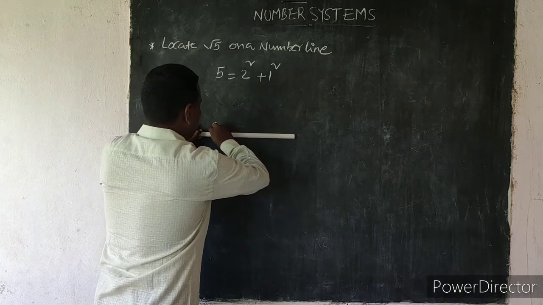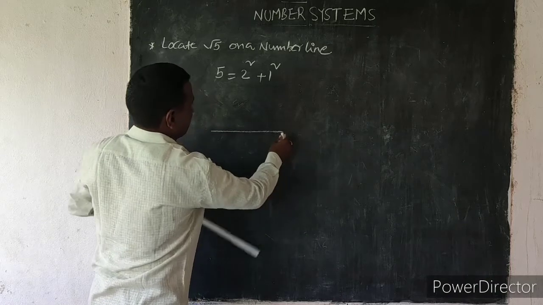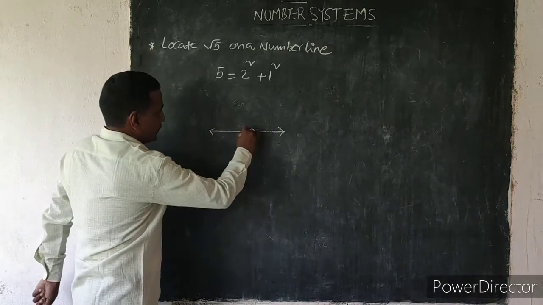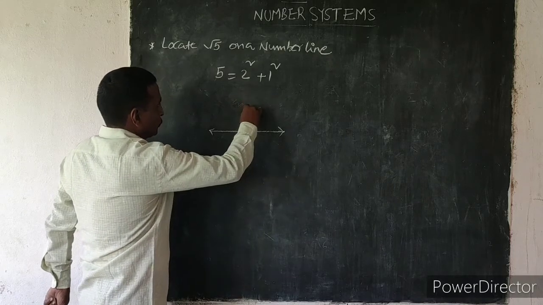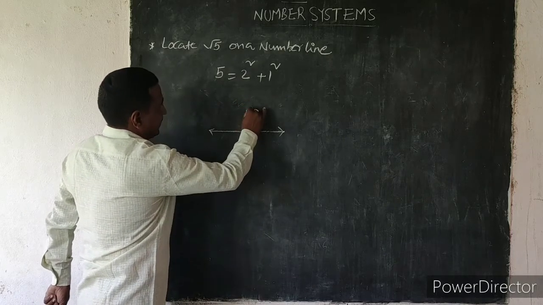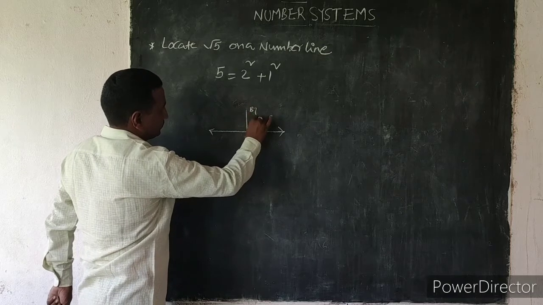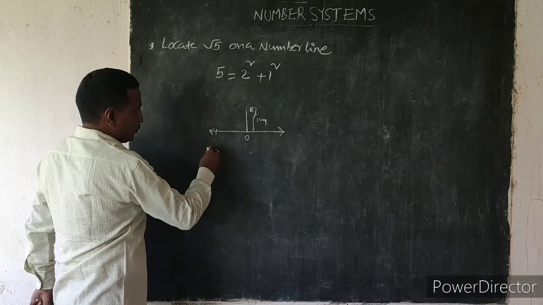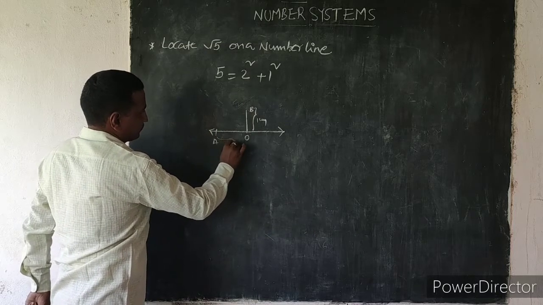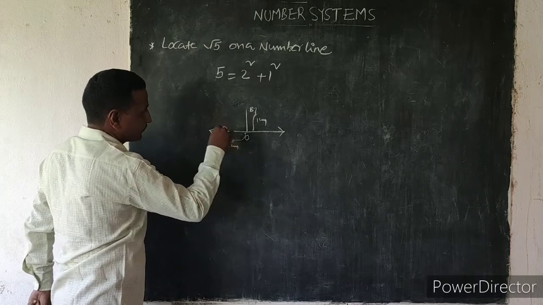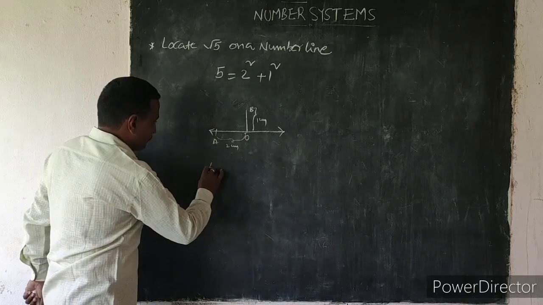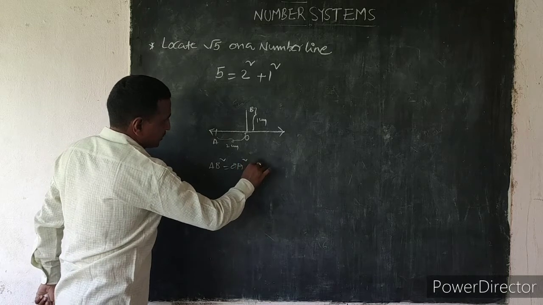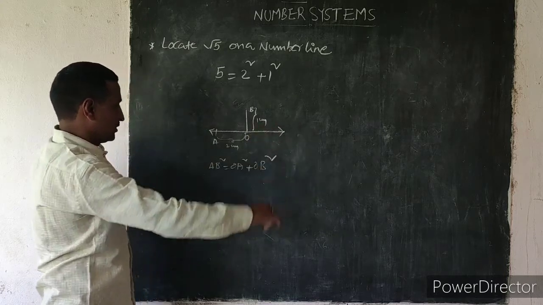Okay, now draw the number line. It is the point O to B, 1 unit. Next, O to A, 2 units. Now, in the same way, AB square equals OA square plus OB square.